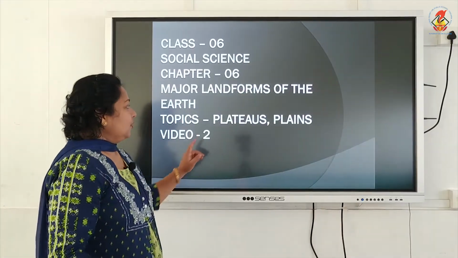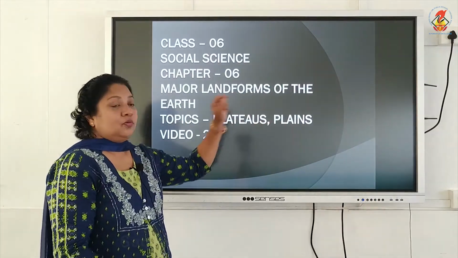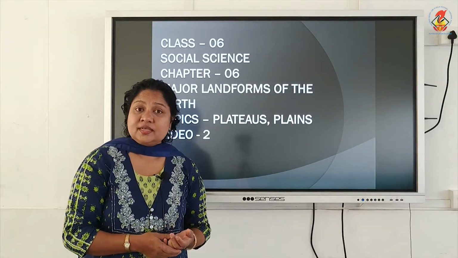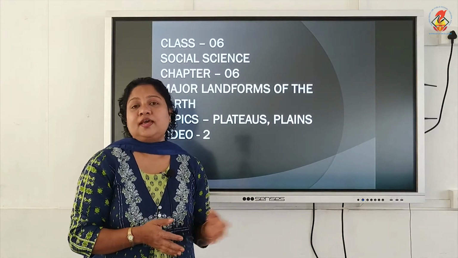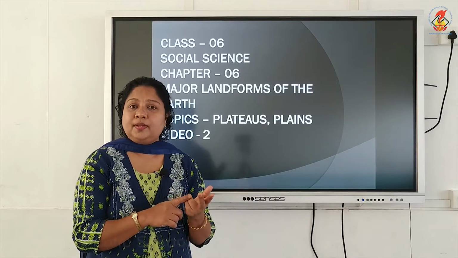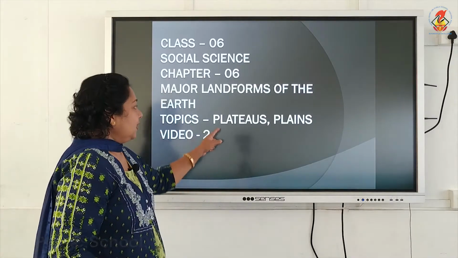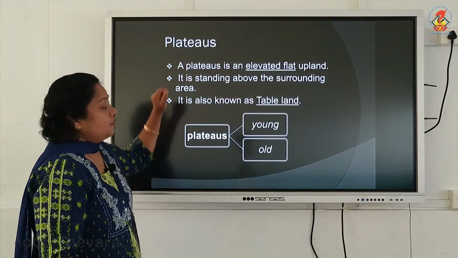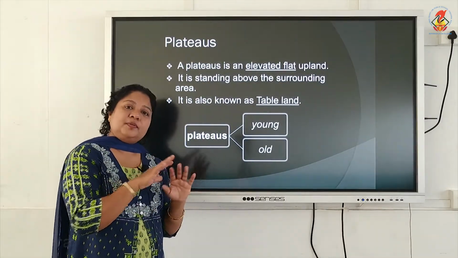So in this we are going to see the landforms plateau and plains. As we have seen in the first class, there are many important physical features we have analyzed in this topic: mountain, plateau and plain. So today we can see plateau and plain. First we can go to the first landform, that is plateau.